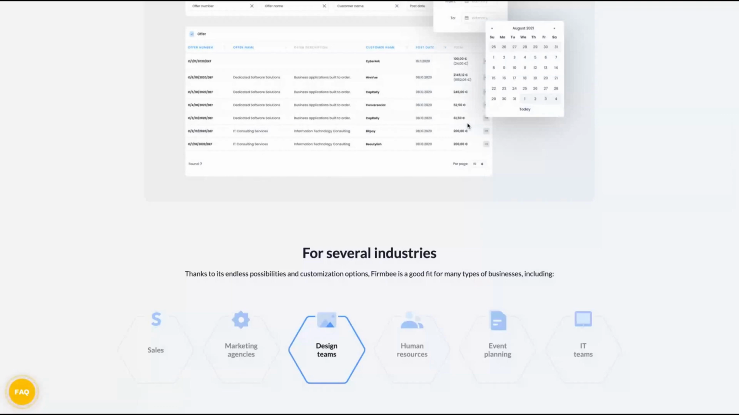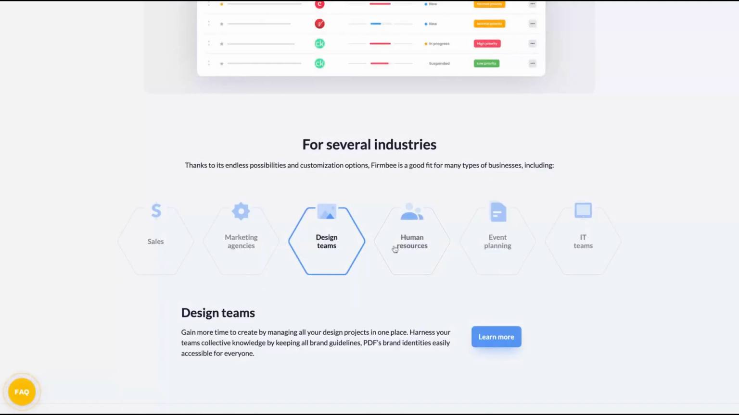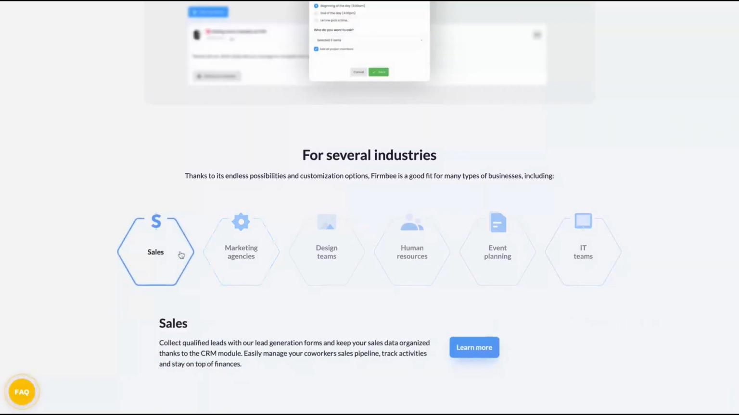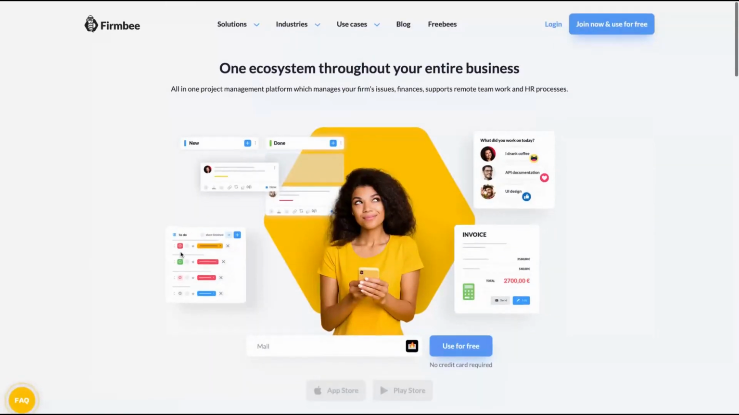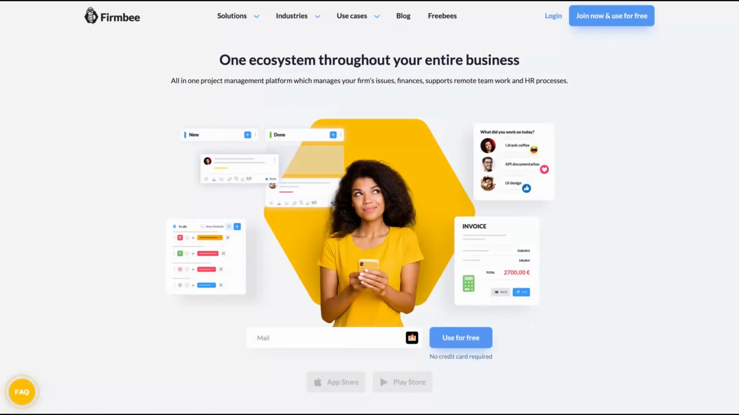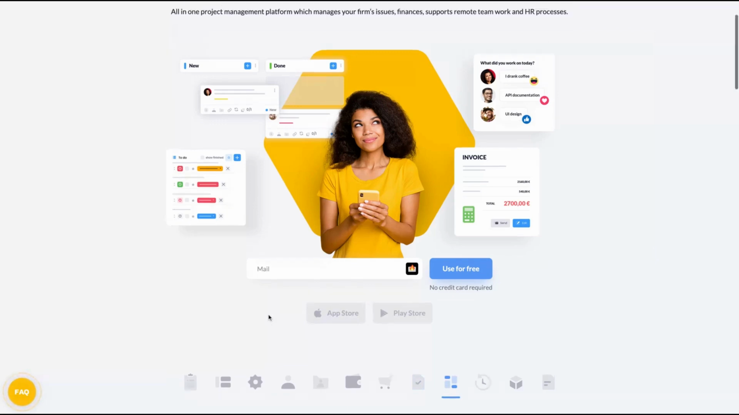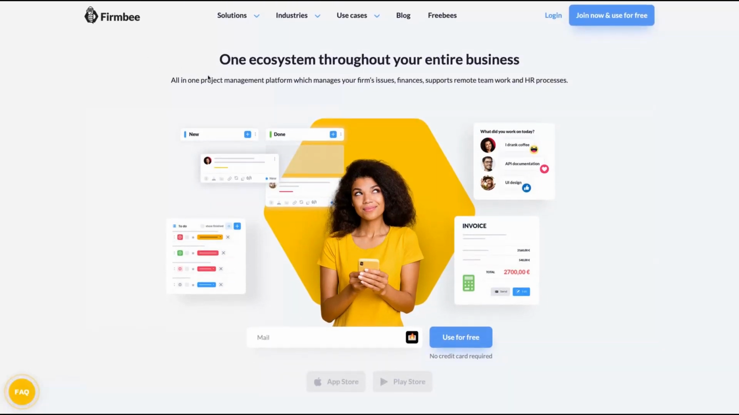So we saw an overview of everything. This can be used by design teams, human resources, event planning, IT teams, marketing agents, sales. So for several industries. It's a tool that is established. They have many employees. It's not a startup. So if you need that kind of tool, you can see that they are getting an Android app and an Apple app as well. Those are coming soon. And so on, one project management platform to manage your firm's issues, finance, support, remote teamwork, and HR processes. So we will organize all your firm around Firmbee.